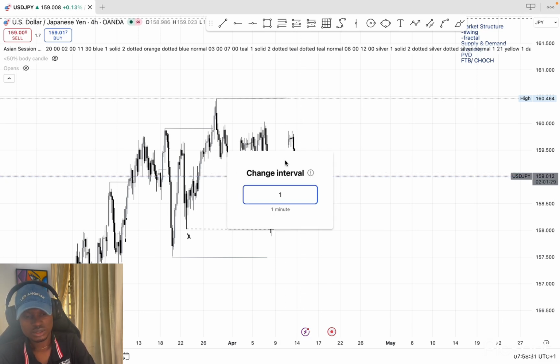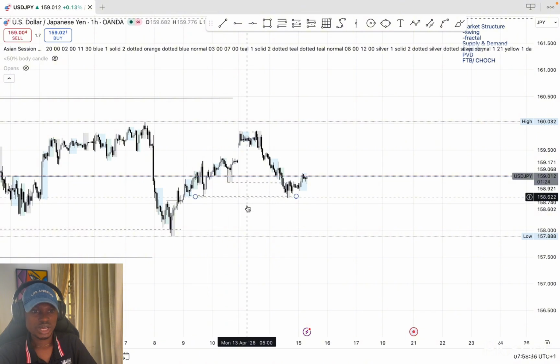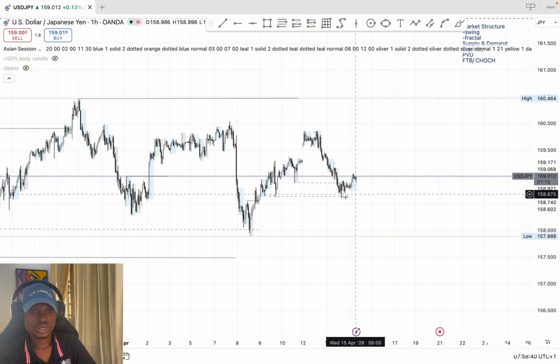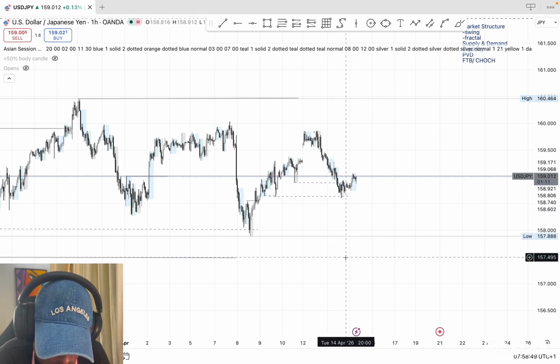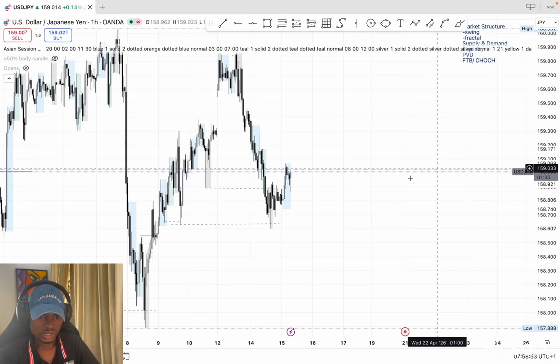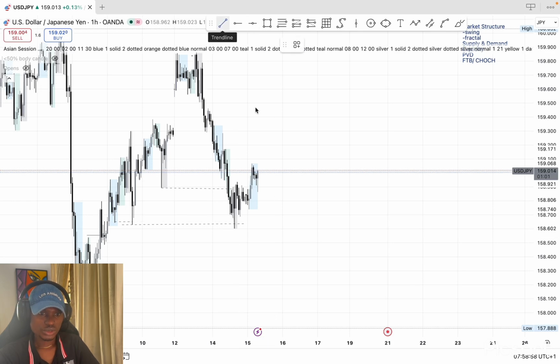If I go to the 1 hour, here in the 1 hour, we are seeing a better price action. We can see the liquidity that was grabbed here, and then what do I want to see now? I want to see higher highs being formed. We already have our 1 hour fractal structure shift from here. I should zoom in a little bit. We already have our 1 hour fractal shift like this. I'll just mark the 1 hour structure shift, fractal structure. So we already have 1 hour fractal structure like this.